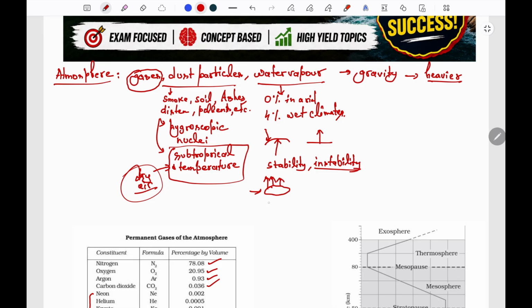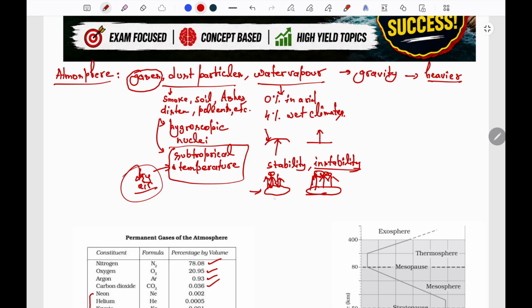It does not have moisture which will condense and form rain, so it will settle down to its own place, creating a stable situation. And if a parcel of air is saturated and has more water, then it will rise, condense, form clouds, and rainfall will happen, so it will create a situation of instability.